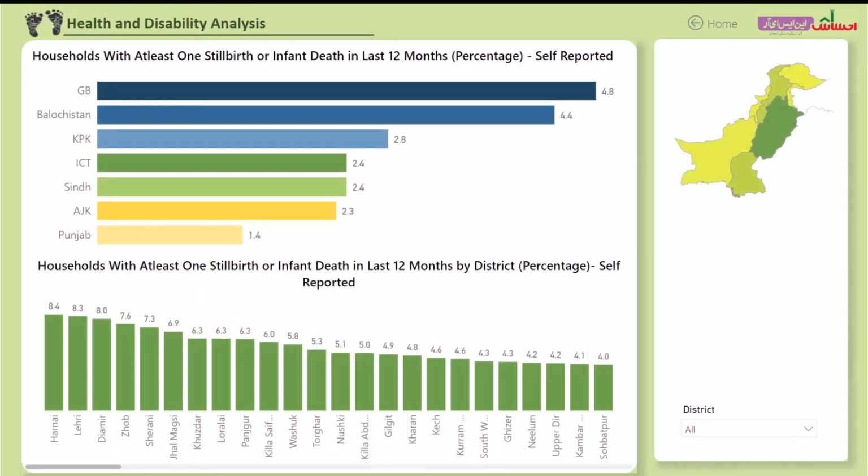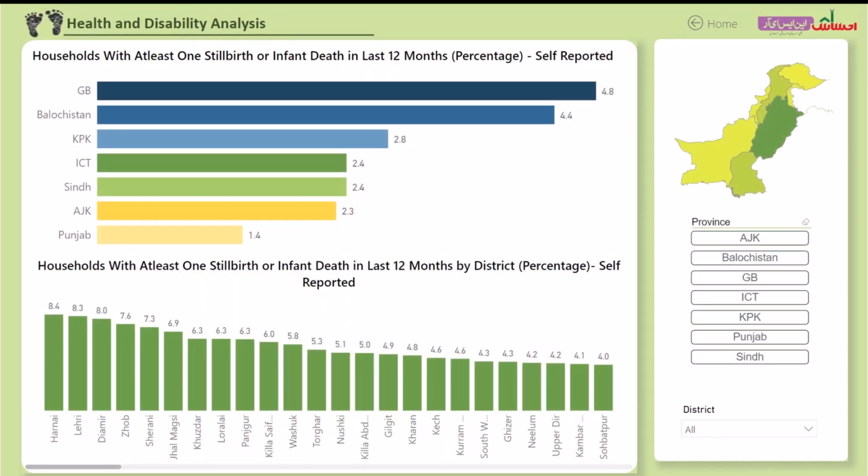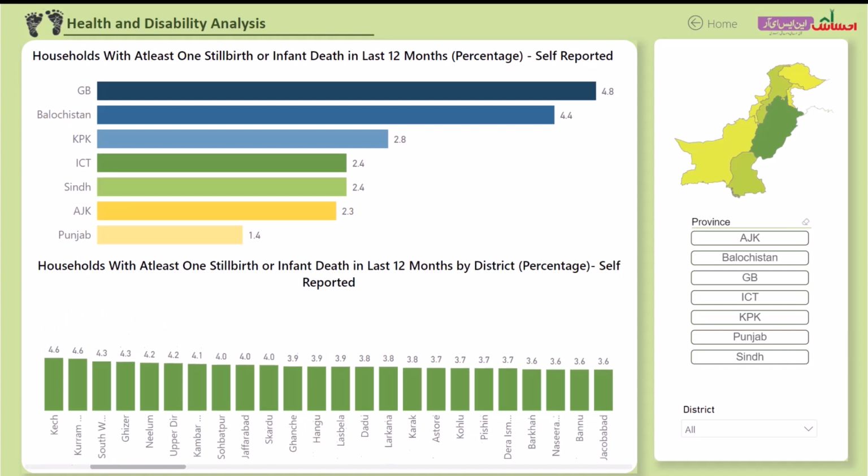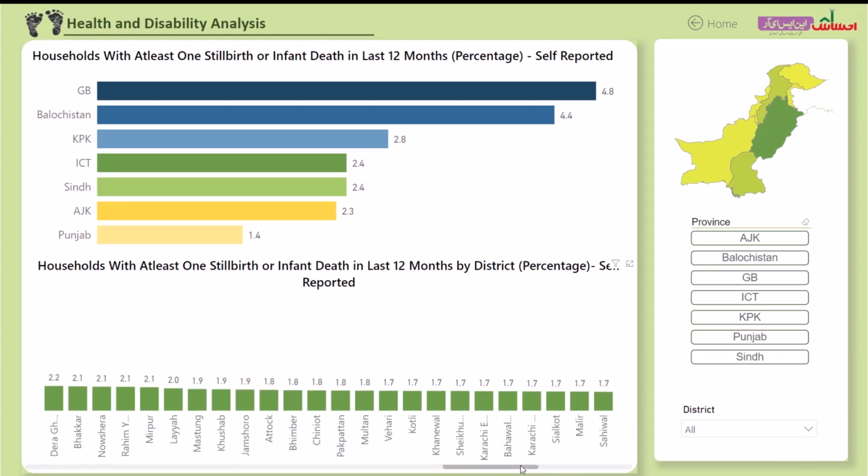In terms of stillbirth and infant deaths reported in the last 12 months, GB reported the highest number of households affected by this, 4.8%. On the contrary, in Punjab, only 1.4% of the households reported the same issue. Similarly, at the district level, Harnai district of Balochistan reported 8.4% of stillbirths and infant deaths, whereas the number is just above 1% in Gujranwala.